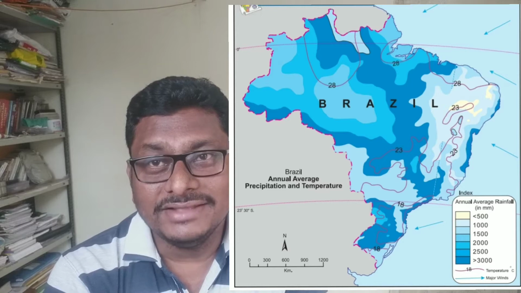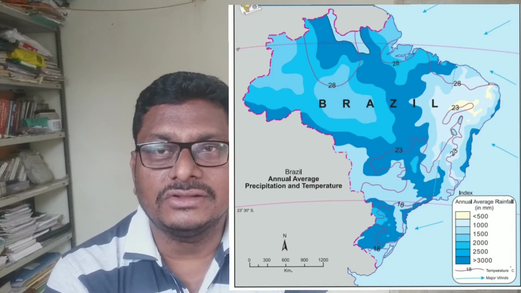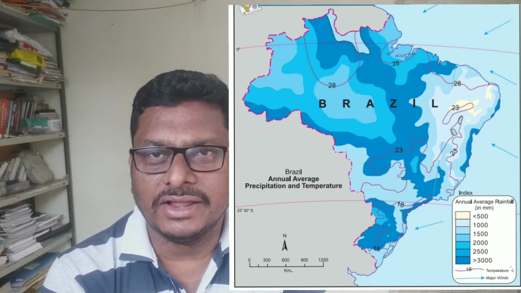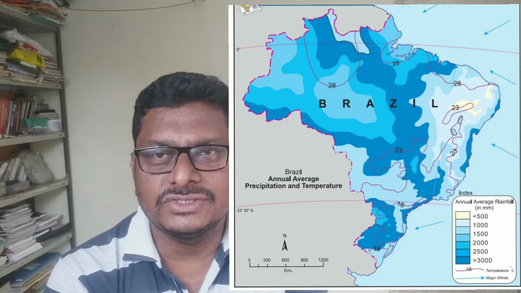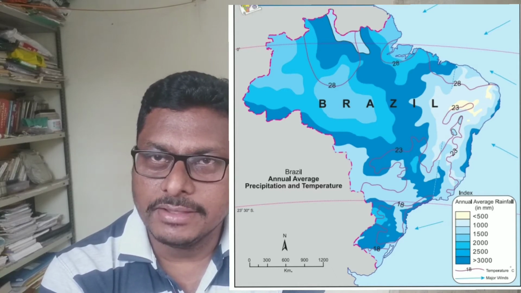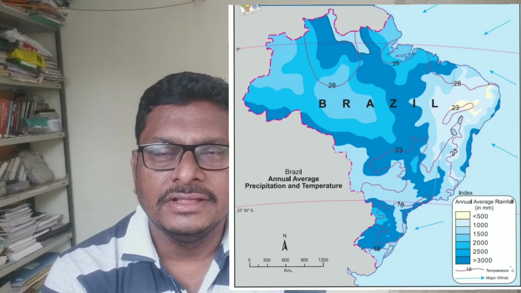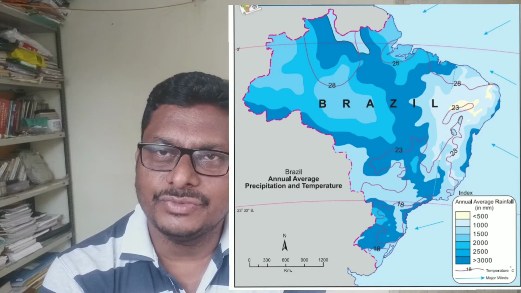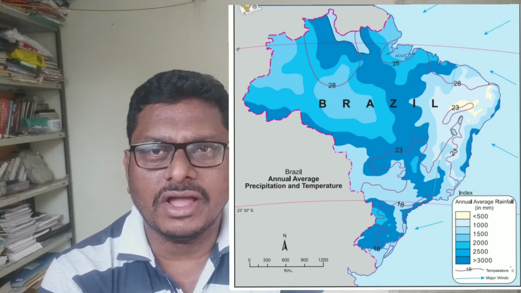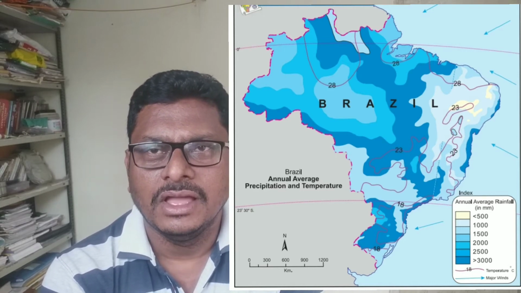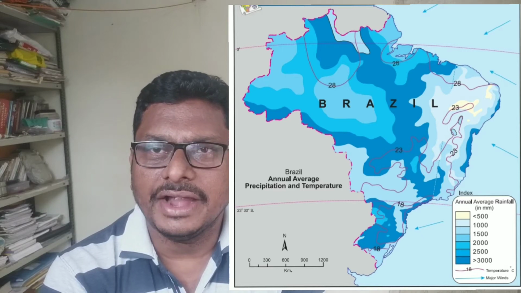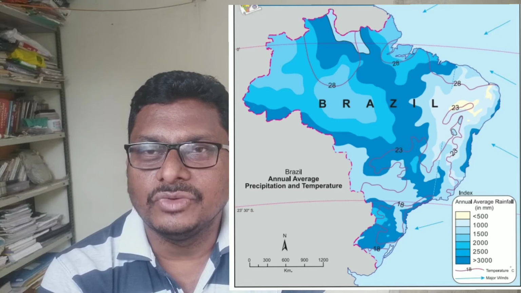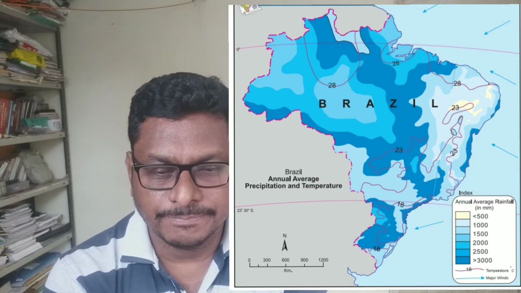Then, why is this wind moving towards the northern side of Brazil? If you see the direction of the arrows, the wind is moving towards the equator. Why? We know that the highest temperature is recorded in the equatorial zone, and wind blows from low temperature to high temperature, and that is why the arrows are moving towards the equatorial region.